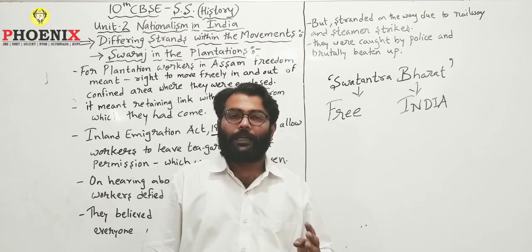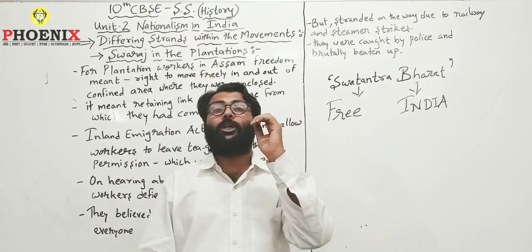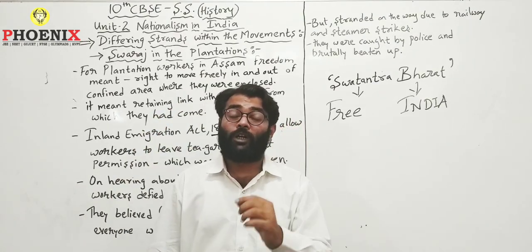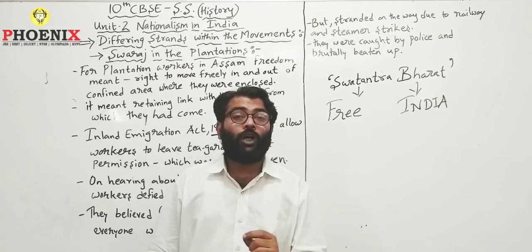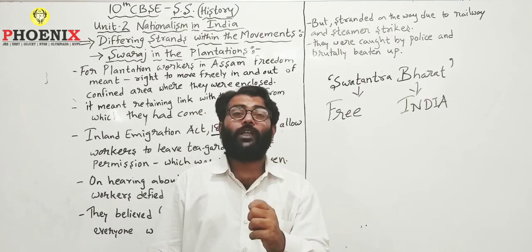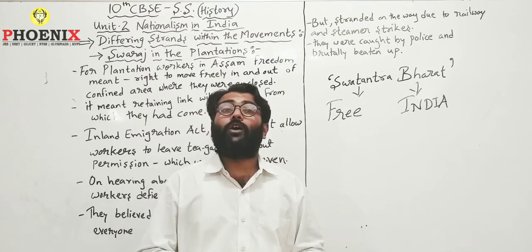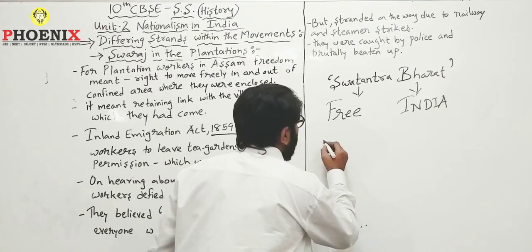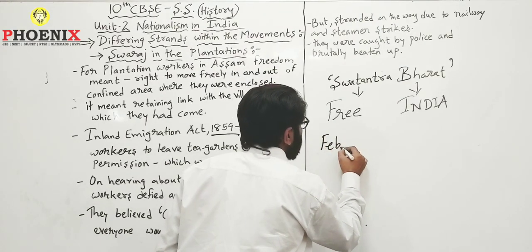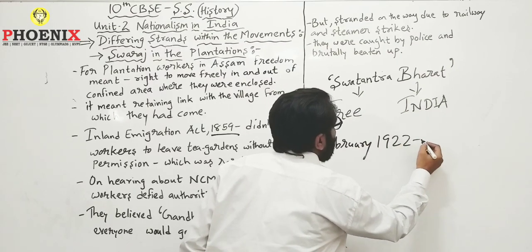He was very saddened, and that's why he said that when people don't understand the meaning of Swaraj, or they don't understand the meaning of peace and non-violence, it is a waste to give them this tool of non-violence for Satyagraha. So that's why he called off the non-cooperation movement in the month of February 1922.